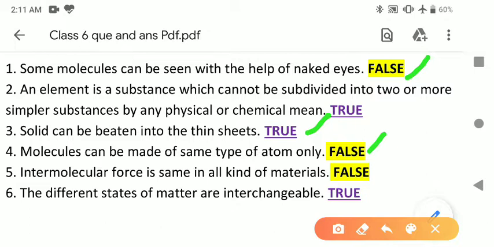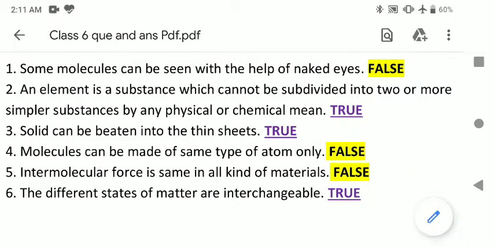Fifth, intermolecular force is the same in all kinds of materials. False. Intermolecular force varies in different states of matter like solid, liquid and gas. Sixth, the different states of matter are interchangeable. Exactly. This is the true statement. We can convert solid to liquid, liquid to gas, as well as gas to solid. So all the states of matter are interchangeable. So these are the answers of true and false.